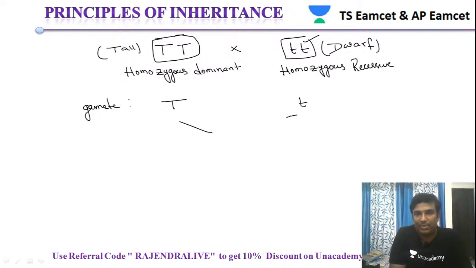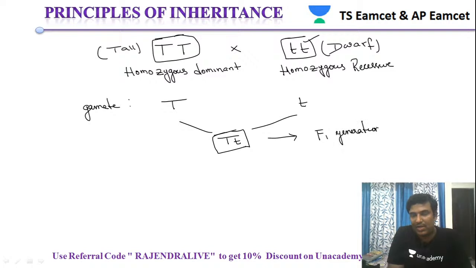So when both combine, capital T, small t. Now this is called the F1 generation. Now what type of plant is it? It is a tall plant. So capital T, small t, that is a tall plant. After this F1 generation, whatever individuals are obtained in the F1 generation are again self-pollinated.